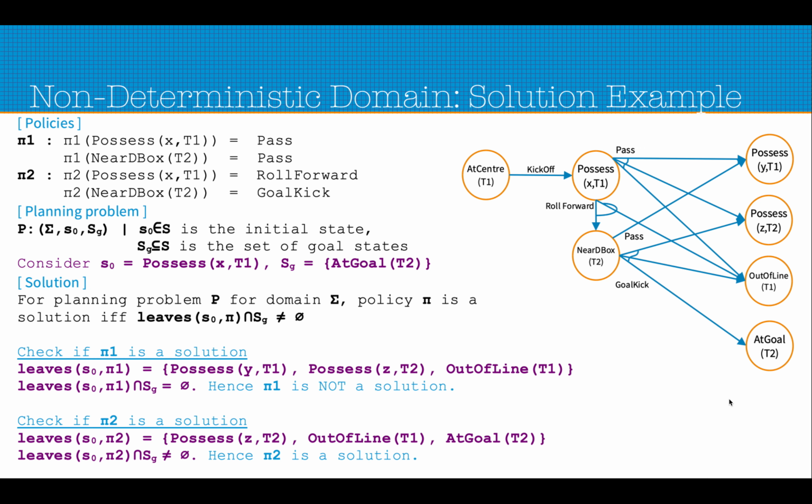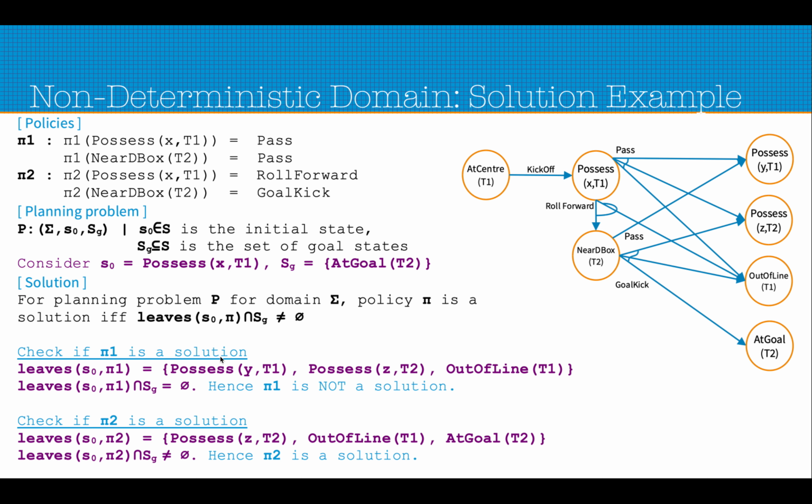We'll see what the solution is here. We are considering the same example and same policies that we have described before. Let us consider S0 is the start state and SG is the goal state. Here S0 is possess x1t. So we are starting from this state, possess x1t, and we want the agent to make a plan to be able to reach SG, at goal t2. So what is a solution? We have seen this definition of solution, but let's try to understand that with this example.